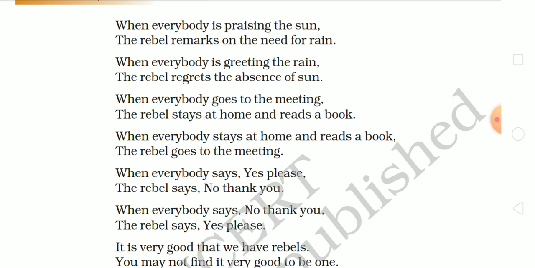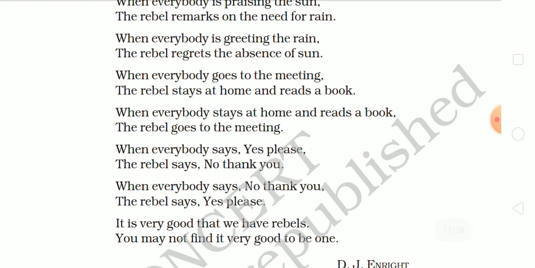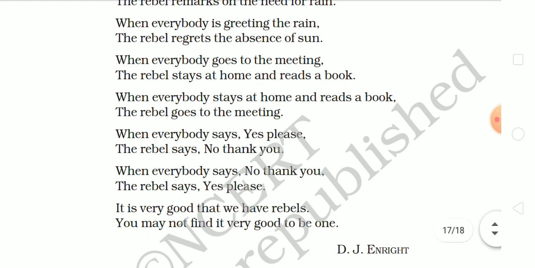When everybody goes to the meeting, the rebel stays at home and reads a book. When everybody stays at home, the rebel goes to the meeting. Now the poet says, when everyone stays at home, the rebel attends the function and gatherings. When all the people go and attend the meetings and gatherings, the rebel stays at home. So these are the actual differences.